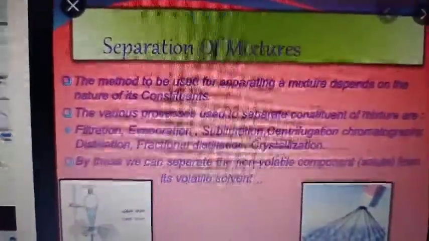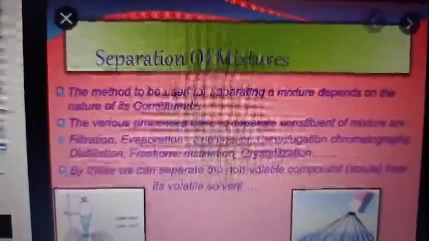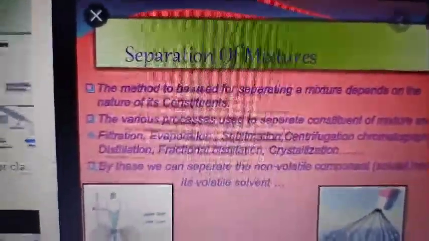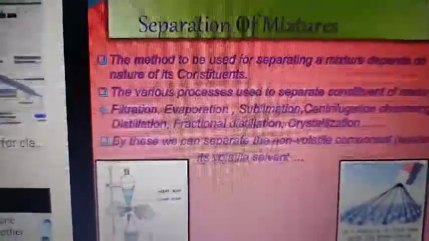Then only you are going to separate it. So to choose a suitable method for separation, first you have to find out the property of the constituents that are present in the mixture. So the first separation we are going to read, that is separating a solid from other solid. We are going to read first one, that is winnowing.